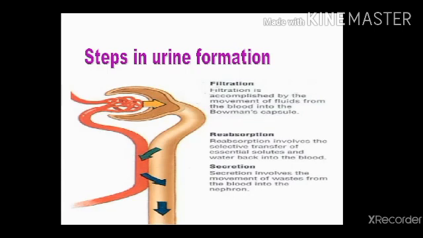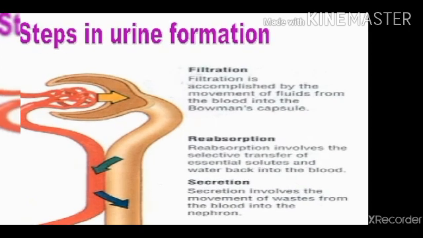Steps in urine formation. There are three main steps in urine formation. First is glomerular filtration. In the first step, the waste material filtered from the glomerulus travels into the PCT or proximal convoluted tubule.